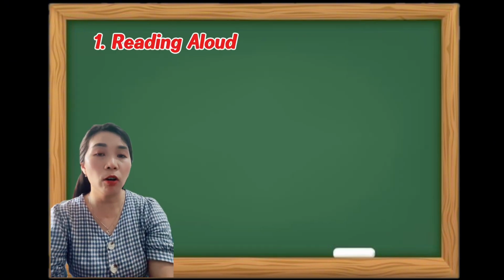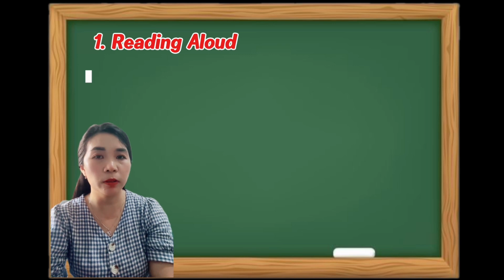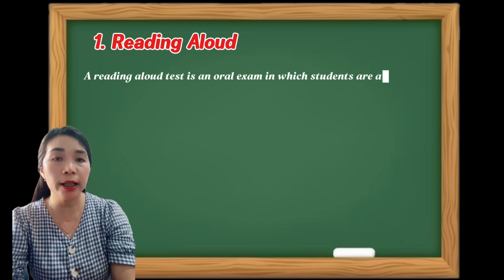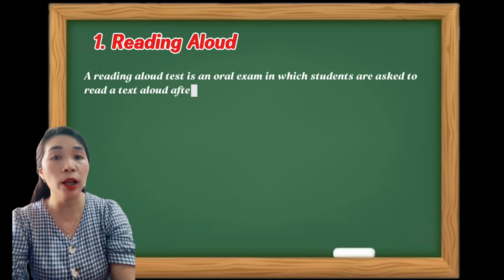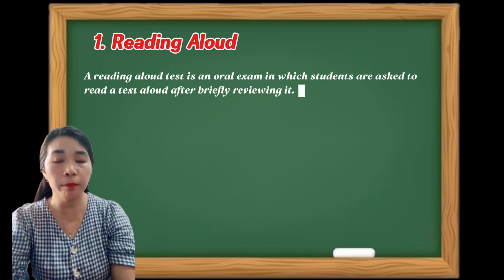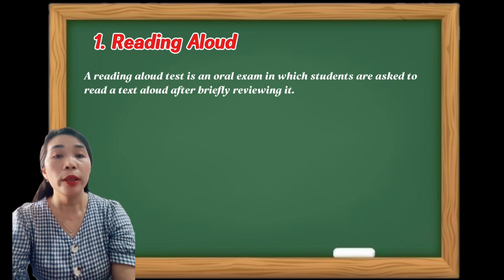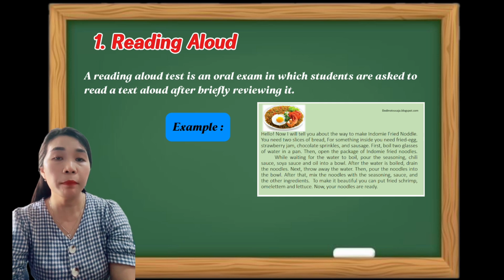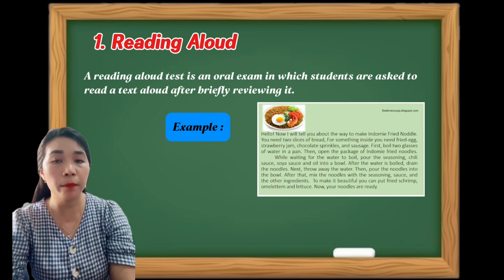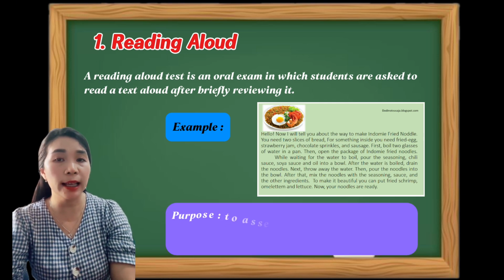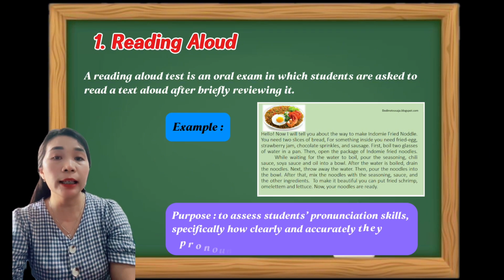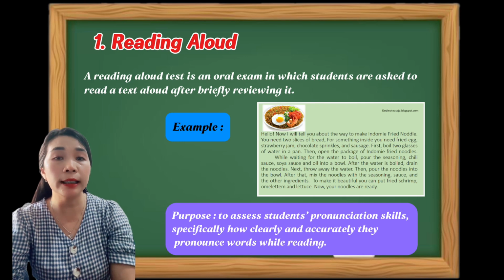The first type of oral production test is reading aloud. A reading aloud test is an oral exam in which students are asked to read a text aloud after briefly reviewing it. For example, we give a short text to the students and we ask them one by one to read aloud the text. The main purpose of this test is to assess students' pronunciation skills, specifically how clearly and accurately they pronounce words while reading.